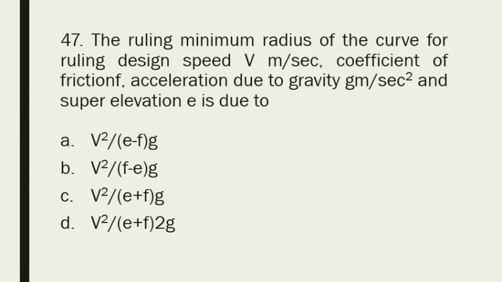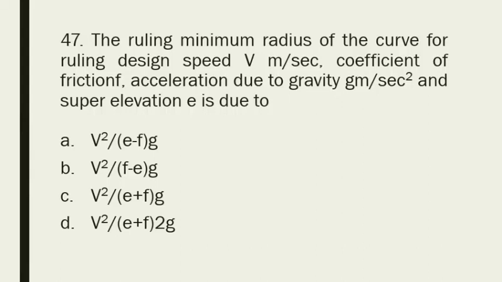Question number 47. The rolling minimum radius of the curve for rolling design speed V meter per second, coefficient of friction F, acceleration due to gravity g meter per second square, and super elevation E is due to: option A v square by E minus F into g, option B v square by F minus E into g, option C v square by E plus F into g, option D v square by E plus F into 2g.